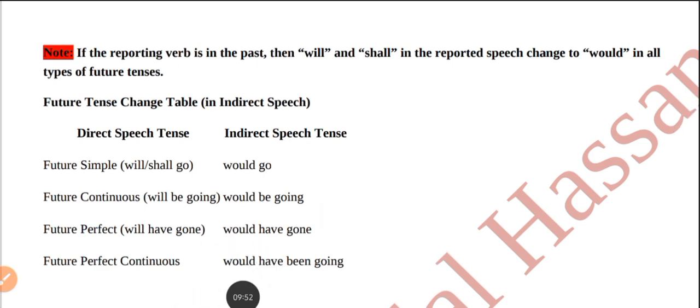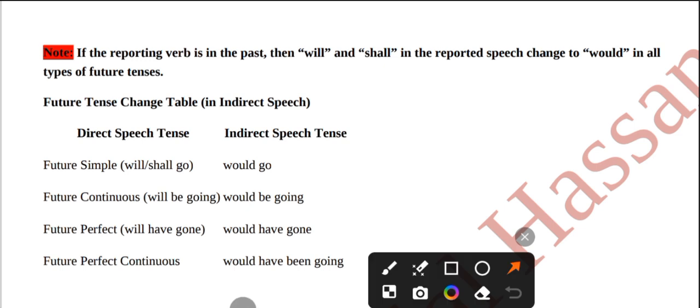Okay, next one. Note: if the reporting verb is in the past, then will and shall in the reported speech change to would in all types of future tenses. Okay, if the reporting verb is in the past, then our reported speech is in future, then will and shall change into would.